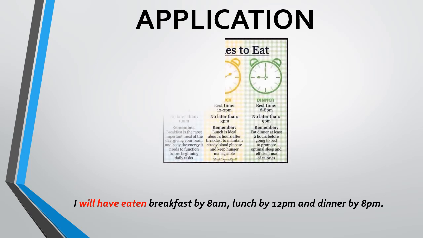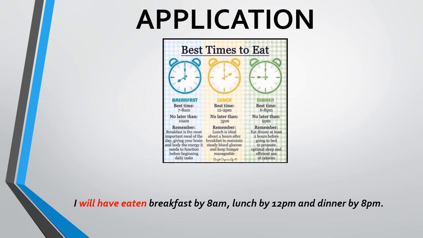Let's see one more example. The timings for breakfast, lunch, and dinner are mentioned here. And the sentence is I will have eaten breakfast by 8 a.m., lunch by 12 p.m., and dinner by 8 p.m. So it means these three actions will take place in the future, and the timings, the time at which the action will get completed, is also clear and fixed.